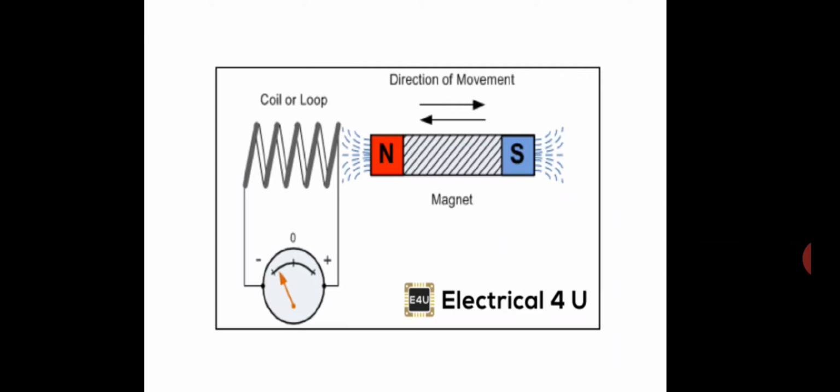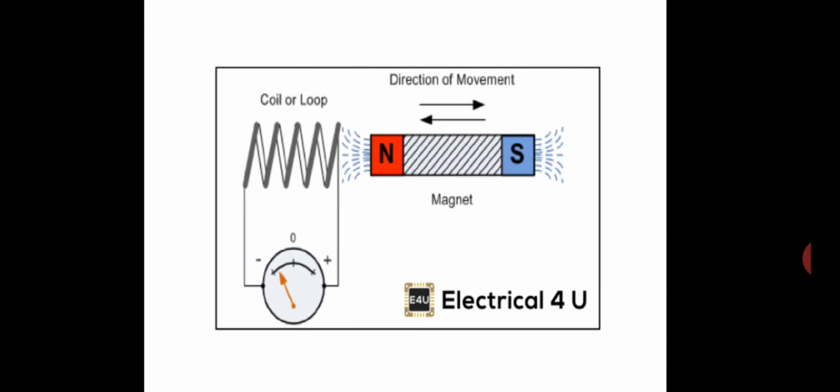In this experiment, a coil is connected to a galvanometer, which shows the direction and indication of the current flow, and a magnet which has two ends, north and south.